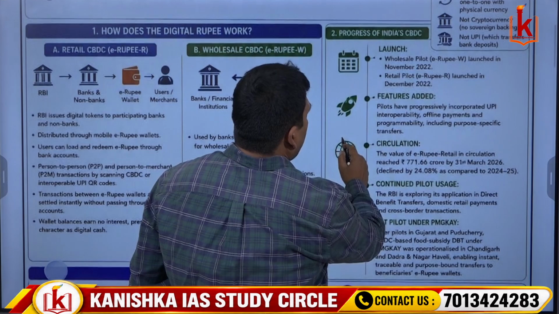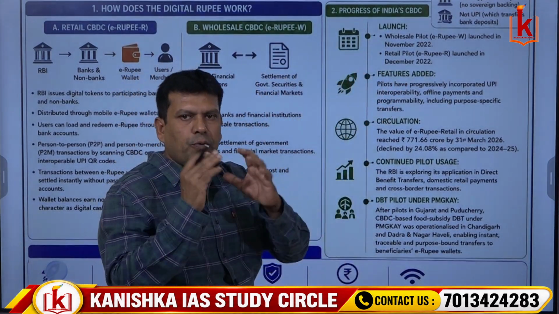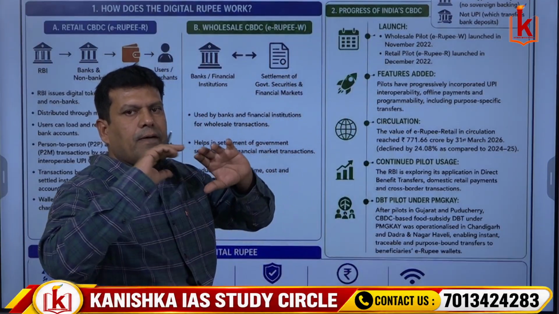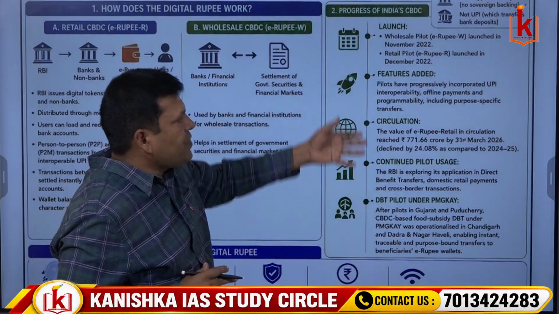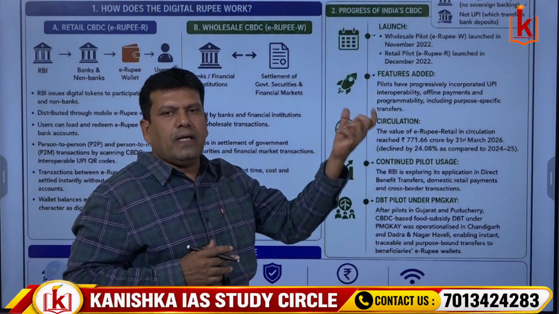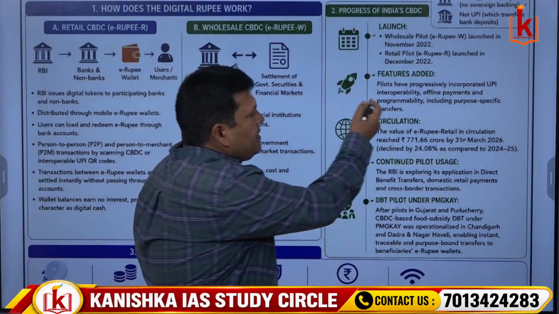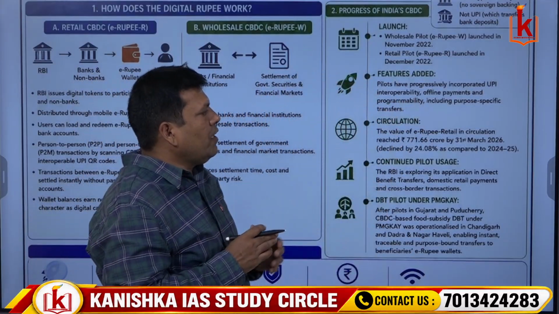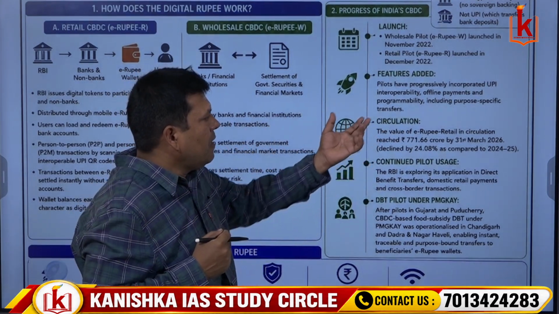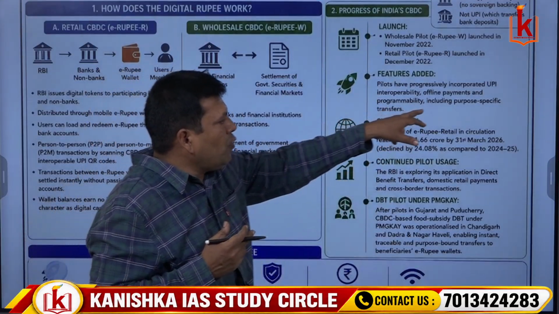So coming to the progress of India's central bank digital currency. How is this digital rupee, e-rupee, doing? Actually, it was launched as a pilot project. E-rupee W, that is the wholesale e-rupee, was initially launched in November 2022. Later, the retail pilot, that is e-rupee R, was launched in the same year, that is December 2022. So what are the features added actually? The pilots have progressively incorporated UPI interoperability. That means it was flexible with UPI transactions. Along with that, offline payments were also possible with the digital rupee, including purpose-specific transfers.